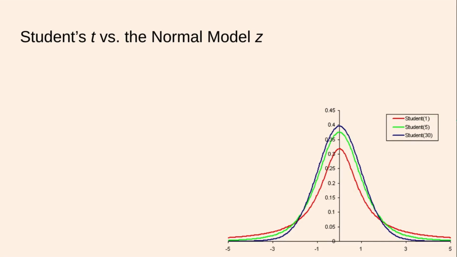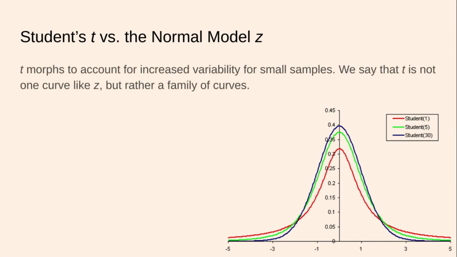Hopefully it's clear enough. So let's talk about the difference between Student's T and the normal model Z in terms of their appearance. T morphs to account for increased variability for small samples. We say that T is not just one curve like Z, but it is instead a family of curves. You will notice that the normal distribution, which normally peaks at 0.4 and the tails go out to the left and right, is similar in form to these T curves, but you'll notice a key difference.